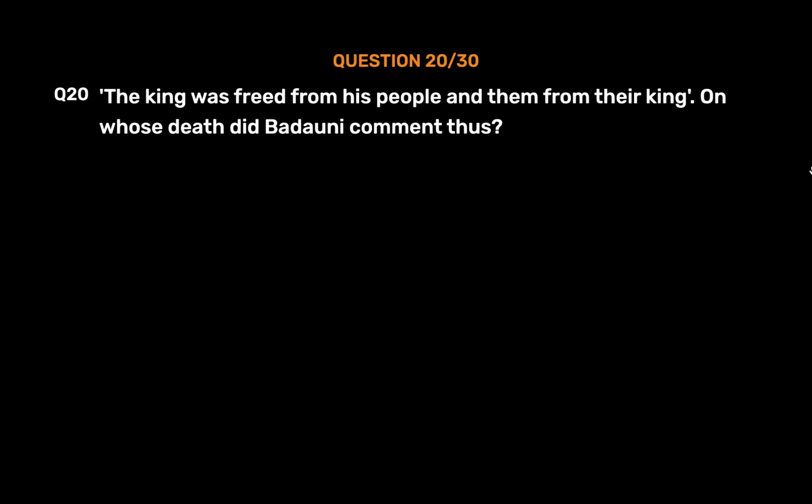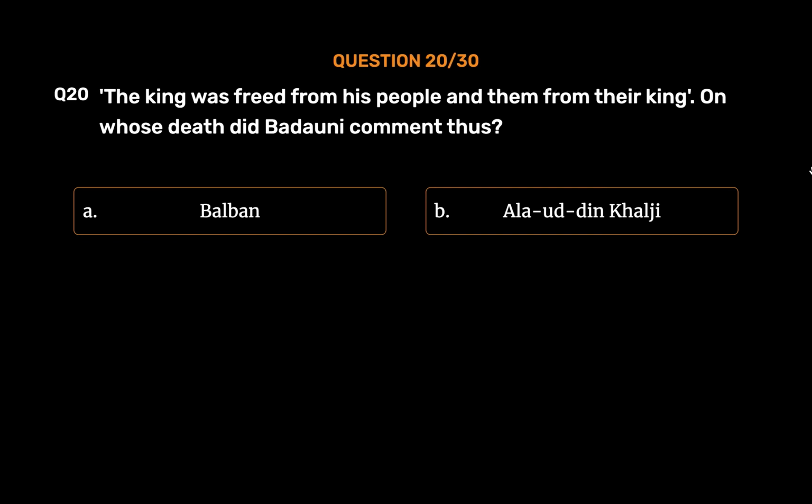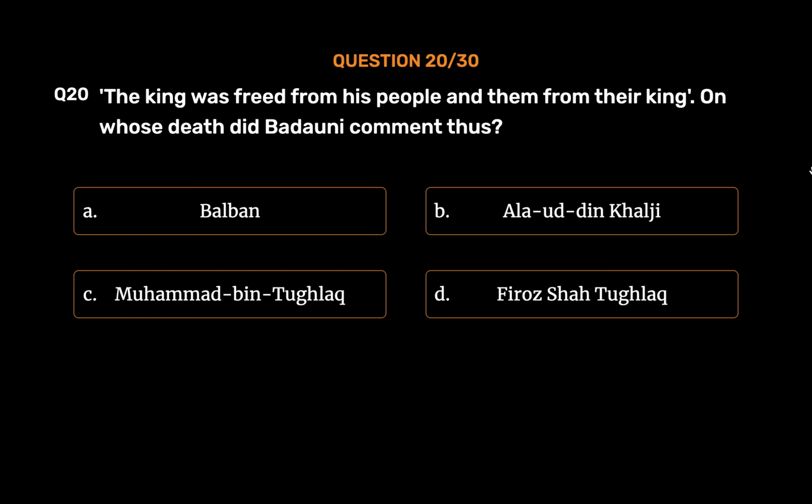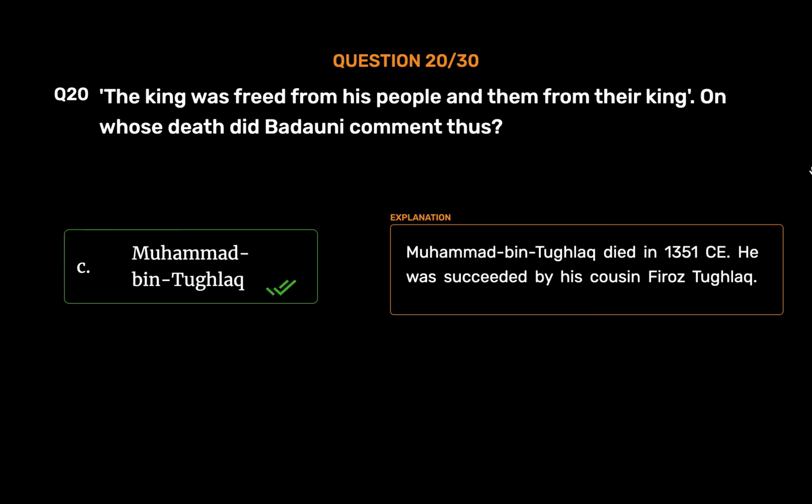Question number 20. The king was freed from his people and them from their king. On whose death did Badauni comment thus? Option A. Balban. Option B. Alauddin Khalji. Option C. Muhammad bin Tughlaq. Option D. Firoz Shah Tughlaq. The correct answer is option C. Muhammad bin Tughlaq. Muhammad bin Tughlaq died in 1351 CE. He was succeeded by his cousin Firoz Tughlaq.